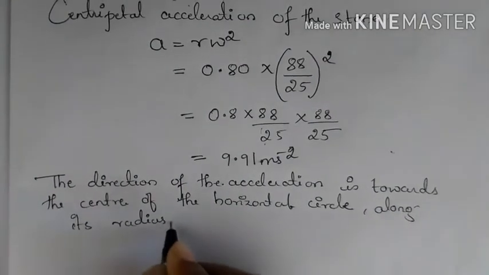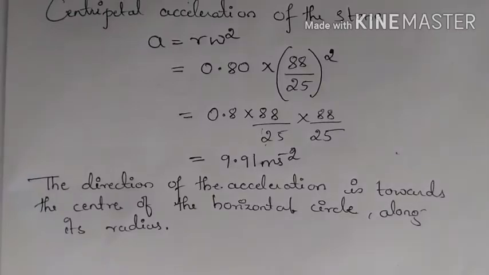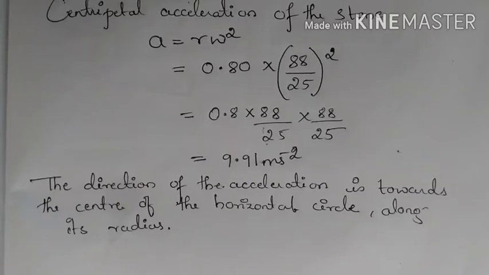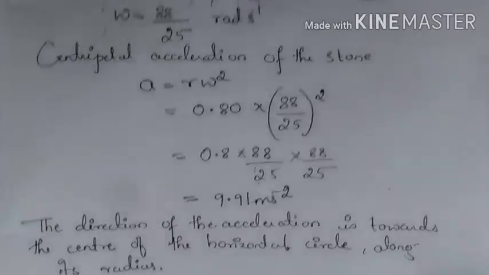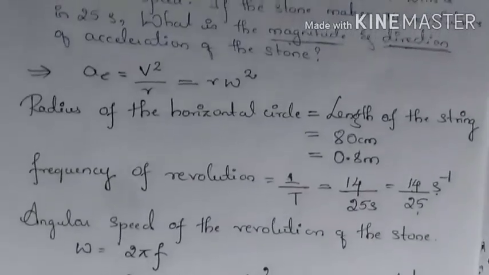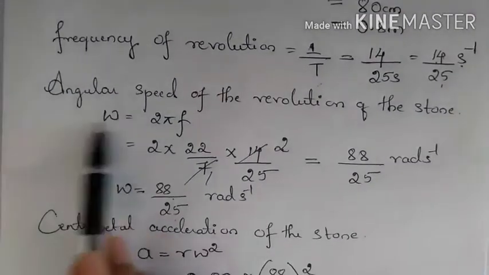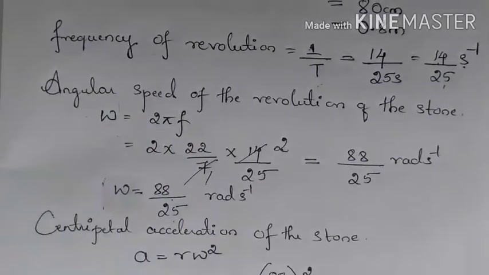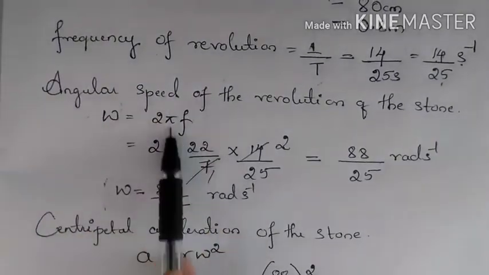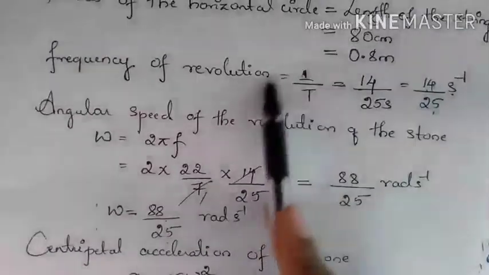So this is the overall solution for the question on the centripetal acceleration. So we found what is the magnitude of the centripetal acceleration and what is the direction of the centripetal acceleration. So why did we find omega here? Because A is equals to R omega square. So because of that we found what is omega. So to find omega we need to find frequency. So frequency can be found by using 1 by T.